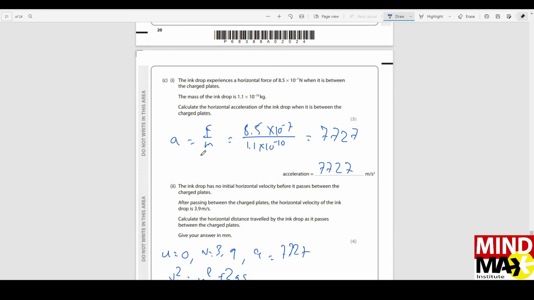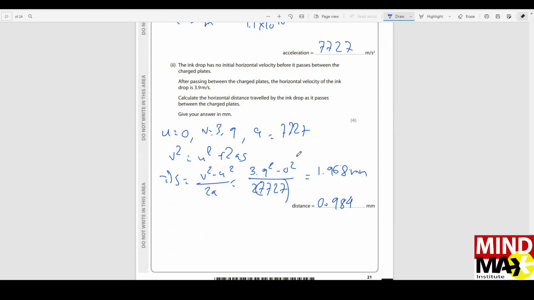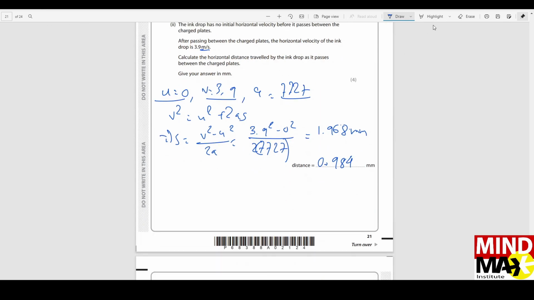Calculate the horizontal acceleration. Acceleration is force by mass. You know the force, you know the mass, divide them, that's it. The ink drop has no initial horizontal velocity, so u is 0. The final velocity after passing through the charged plates is 3.9, and the acceleration we already found, 7727. Put it here. The horizontal distance is in millimeters, so this has to be converted. Everything here is in meters, so whatever value I got, I multiplied by 1000. That will convert the meter into millimeter. That's my answer. By the way, this should be 0.984 millimeters. That's the answer.